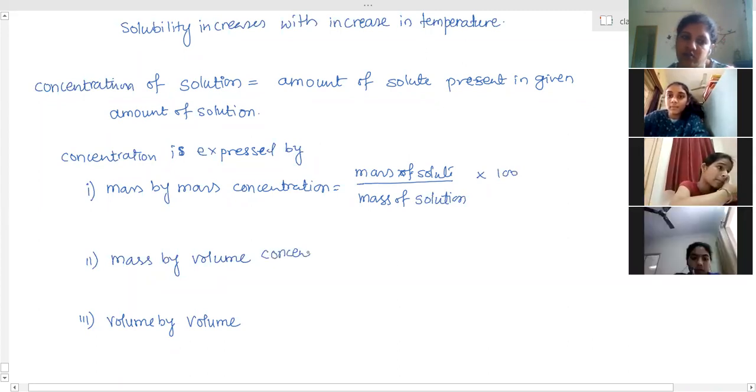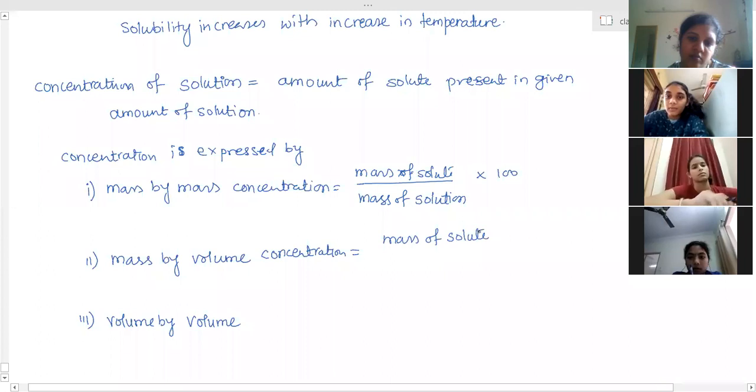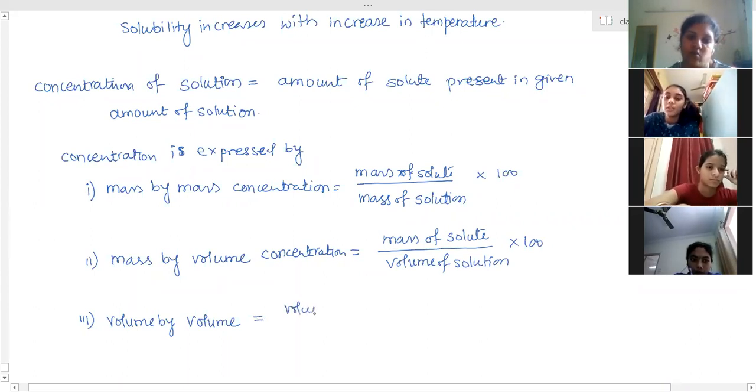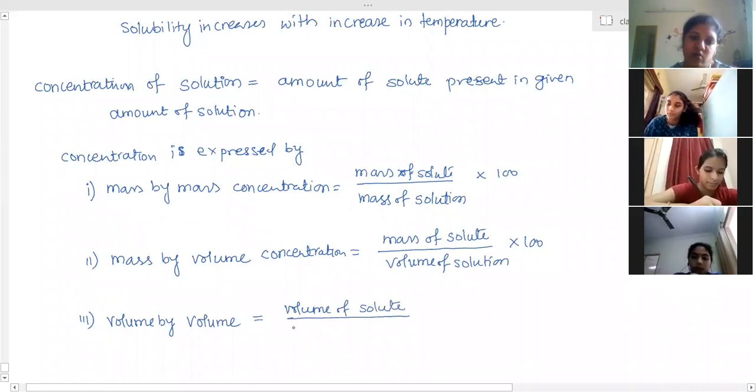Mass by volume concentration is mass of solute by volume of solution, into 100. And volume by volume is volume of solute by volume of solution, into 100.